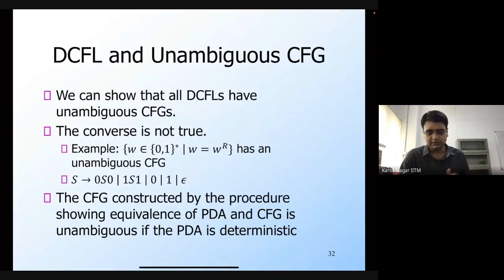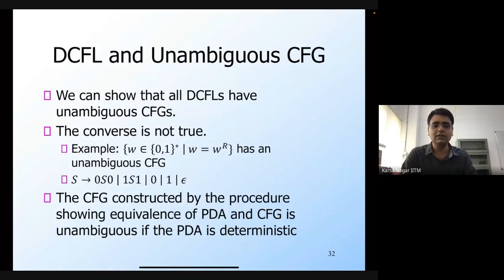We introduced symbols in the grammar in order to remove a particular stack symbol as we move from state P to Q. If you start that procedure from a deterministic PDA, then the grammar that you construct is actually going to be unambiguous.